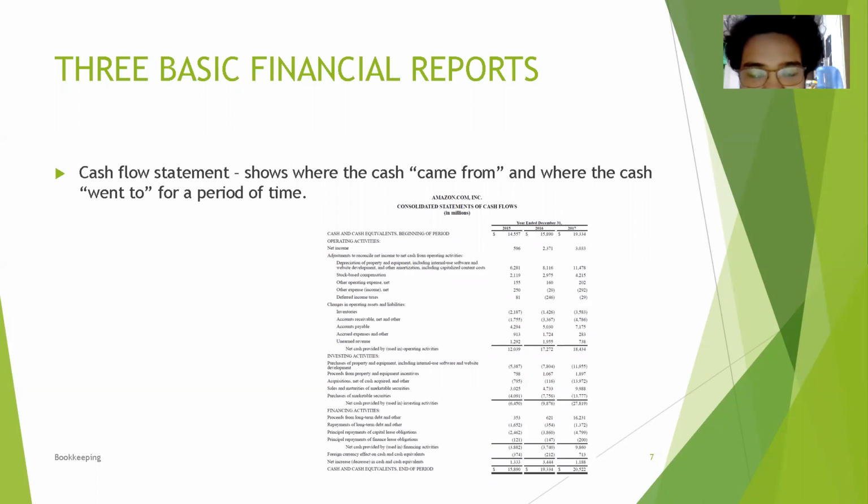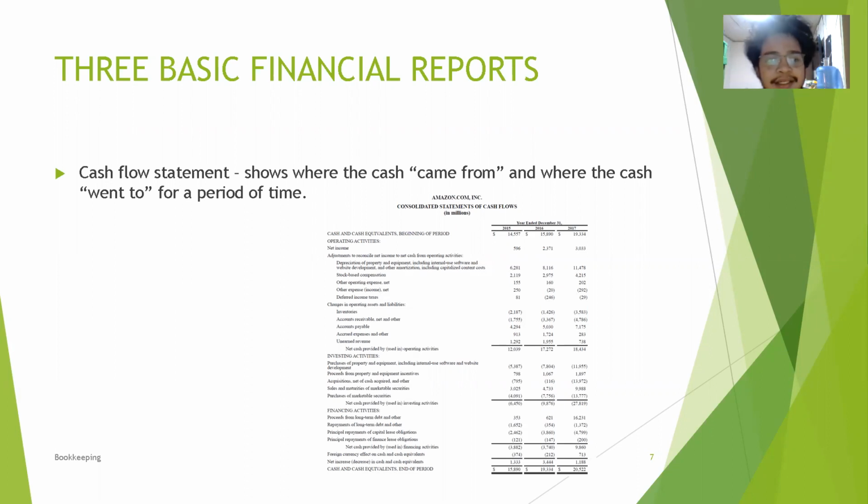In 2015, for example, the cash and cash equivalents at the end of the period is equal to 15,890 million, which is lesser compared to 2017, which increased to 20,522 million.